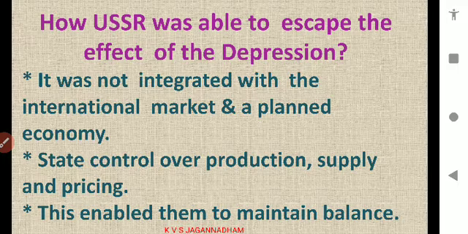During this Great Depression, almost all the countries were worst hit, including America. America was one of the important countries which was worst hit by the Great Depression. But the USSR was able to escape from the effect of the Great Depression. The Great Depression's impact was shown on the world from 1929 to 1939: fall of prices and loss of employment over the entire world. But Russia was able to escape the effect. How? Because it was not integrated with the international market.